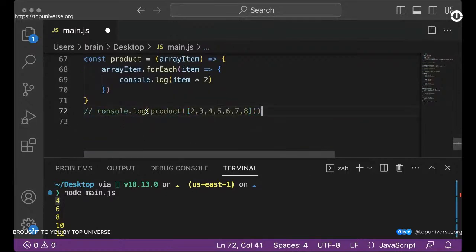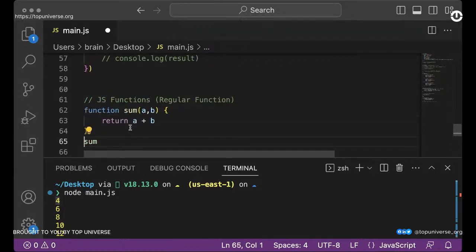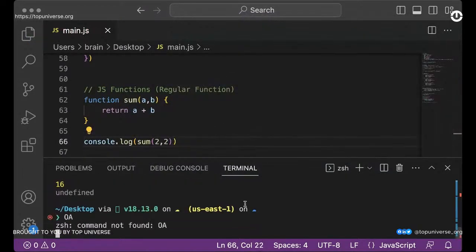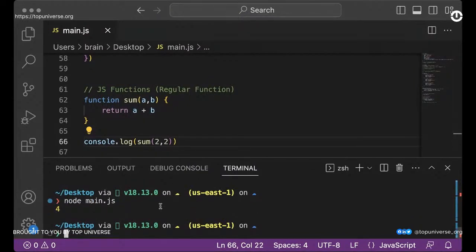I can comment on this first. So I can call the sum, and basically add 2 numbers, 2, 2. Remember to log this. This is basically how you work with a function. Come on, run this. So we have 4, right?